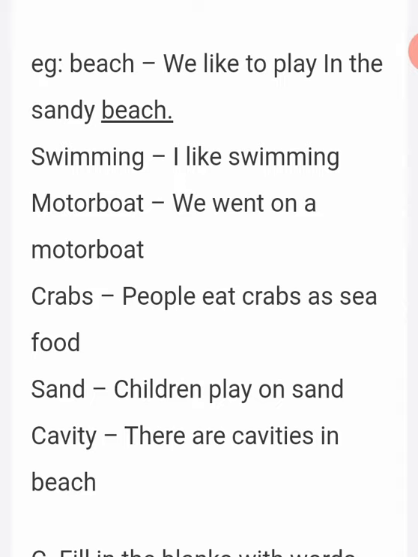Second one, swimming. I like swimming. Third one, motorboat. We went on a motorboat. Fourth one, crabs. People eat crabs as a seafood. Fifth one, sand. Children play on sand. Sixth one, cavity. There are cavities in beach.